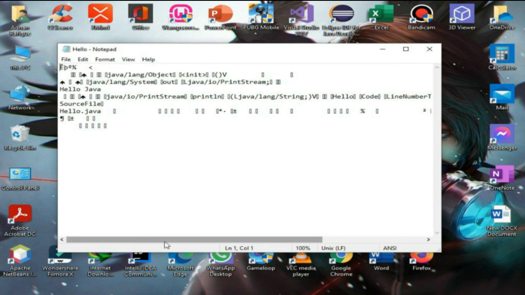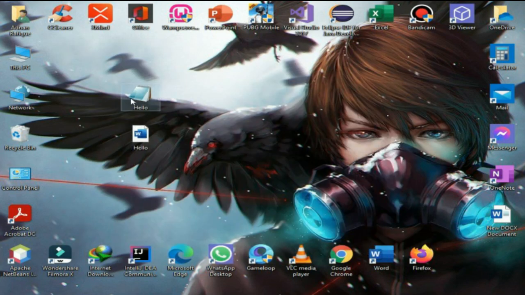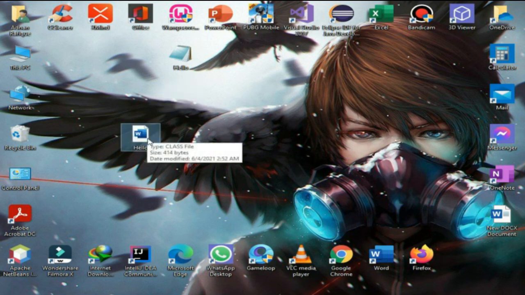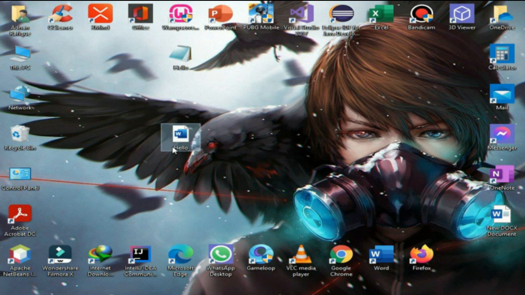So this class file can be executed on every machine. So guys, here this is our Java file and this is our class file. Now this file can be executed on Linux, on Windows, on every machine you want. So guys, that's why Java is a very demanded programming language, and it is a platform independent language.